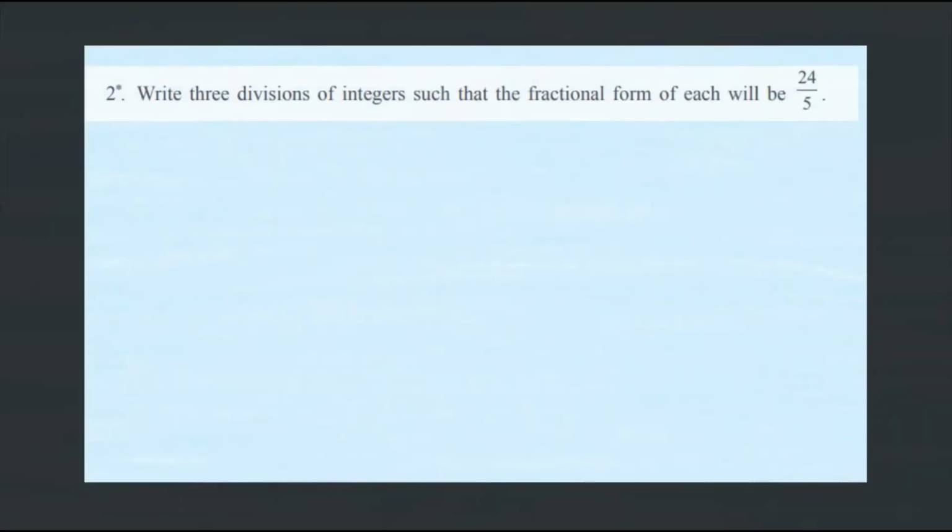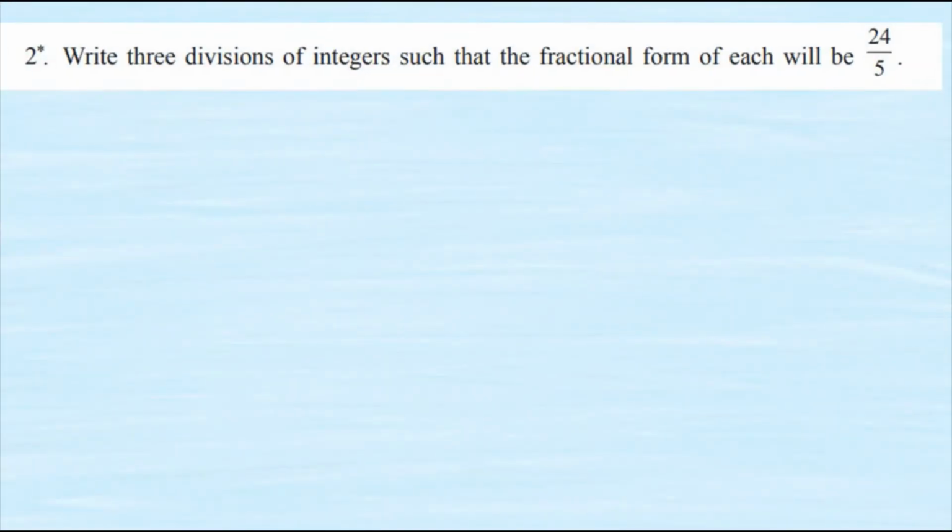After this, we have the second question. Write 3 divisions of integers such that the fractional form of each will be 24 upon 5. This is very easy, students. In this case, we simply have to write down the fraction which is given in the question. After writing down the fraction, we have to multiply this fraction with any number of your choice.